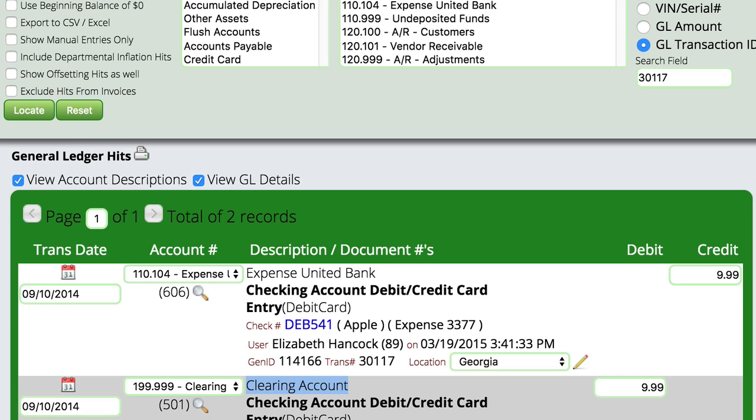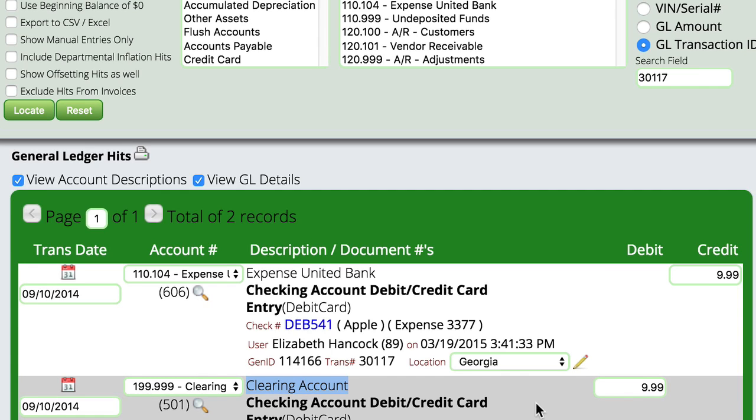So there really is no situation, unless there's an offset to it somewhere, where I would want to hit the flush account, this clearing account, like this. This just doesn't make any sense. So in reality, what has happened here is I've got an item here that didn't get in the right account. Looking at this, it looks like maybe it was a computer expense and they accidentally chose the wrong account number. Now, I have a couple different ways to fix this.